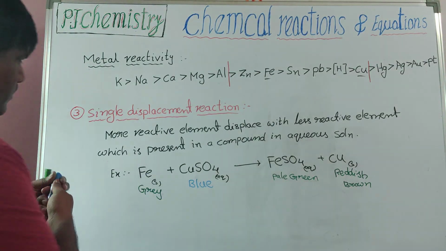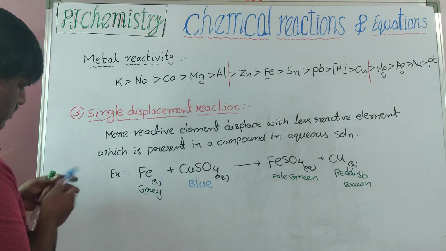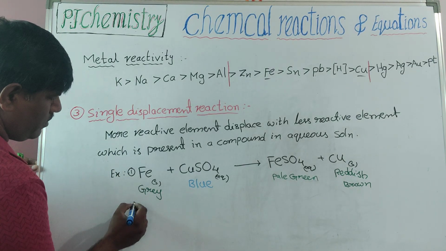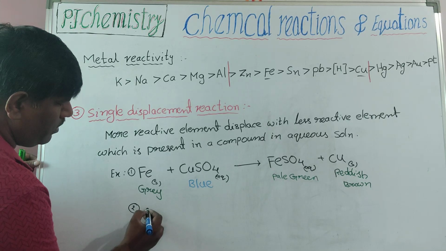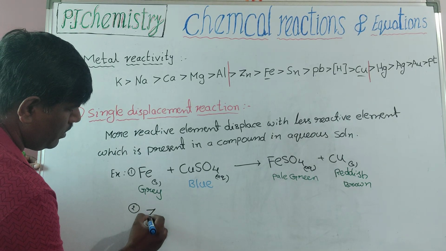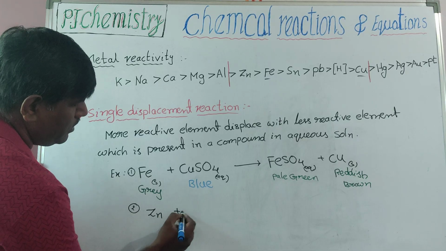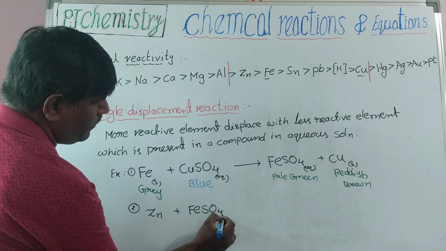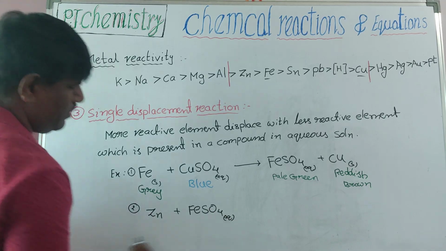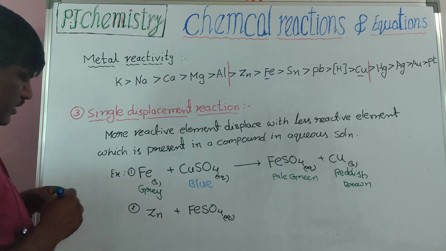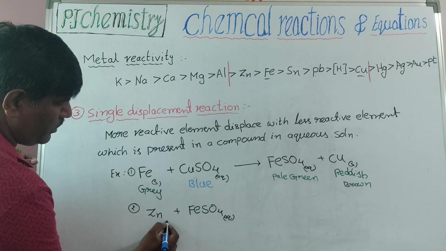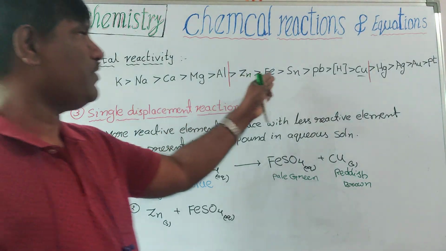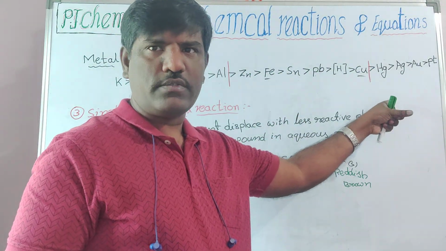Next, one more example. Zinc plus ferrous sulfate. Here zinc is more reactive. Once we start with zinc, whichever elements are after zinc, all of those we can take as compounds.